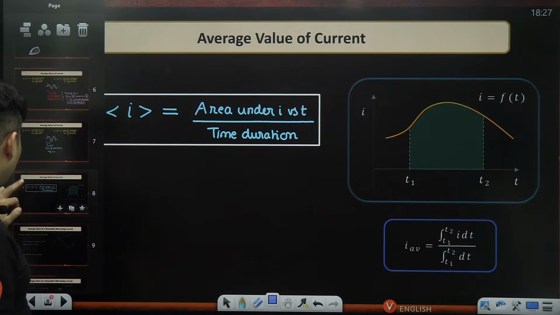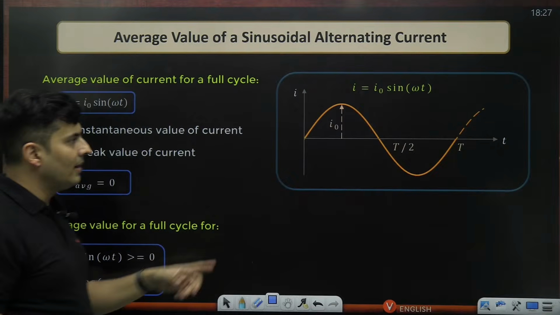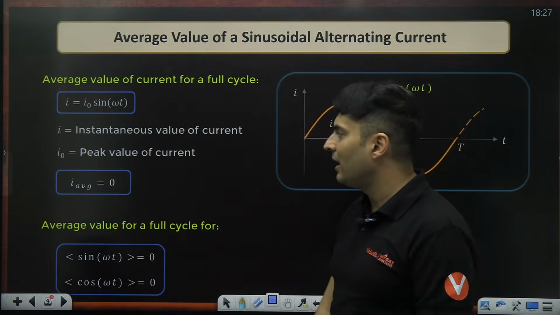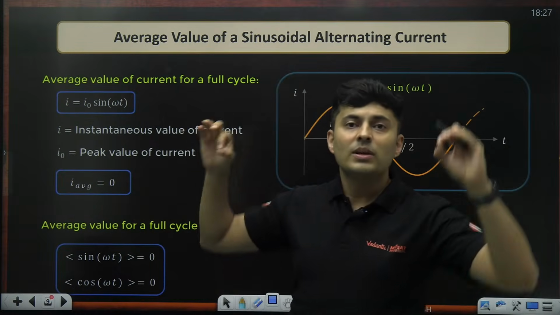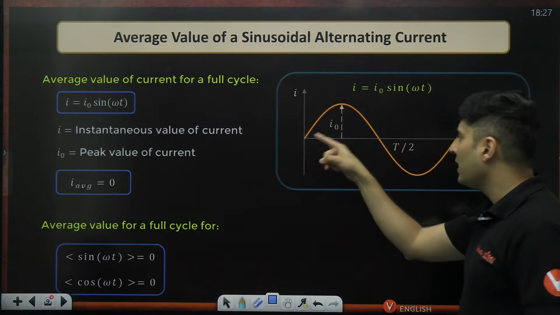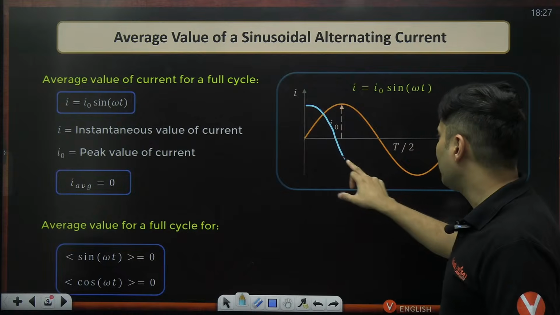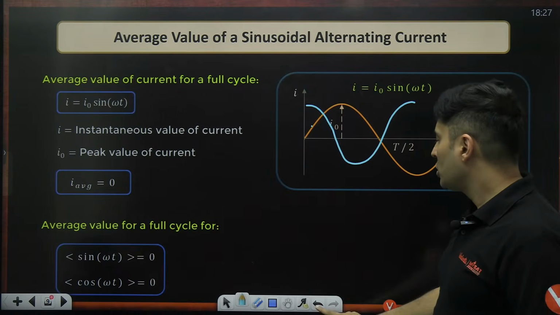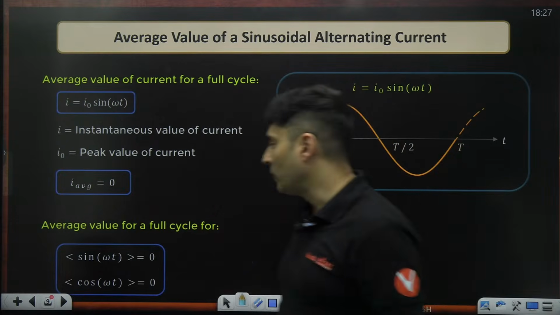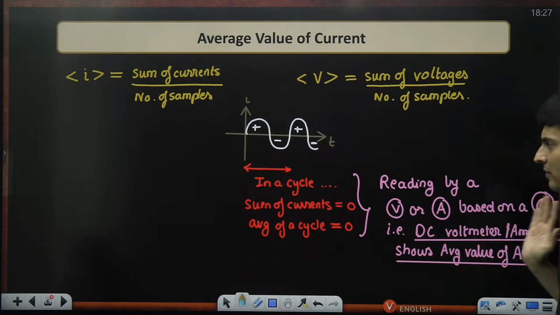Okay. So what is the value of average current for sine and cosine? Sine graph, cosine graph, whatever you take, the average will always be 0. Even if you sit and integrate it, you will see that the average value ends up as 0. This is a known fact. The total area under a sine graph or a cosine graph will be 0. But that was not the only purpose. We already knew that as a fact.